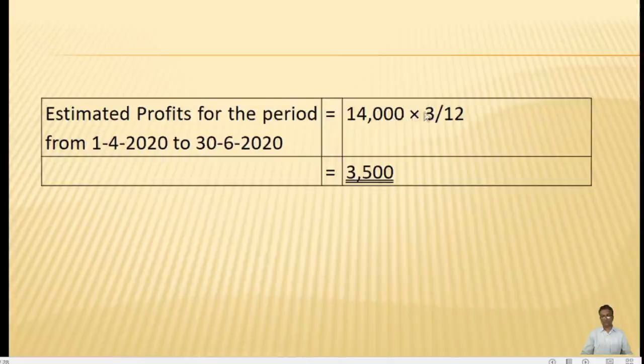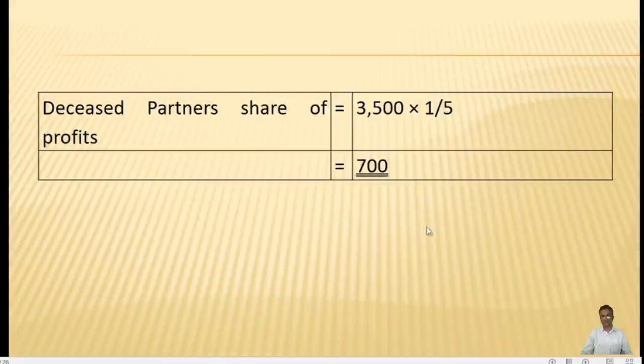So 14,000 into 3/12 will be 3,500. That 3,500 is the profit of the entire firm, so his share of profit will be 3,500 into 1/5, that is 700.